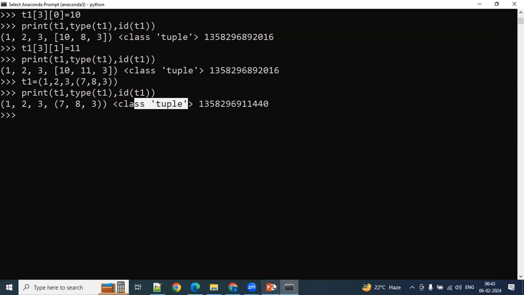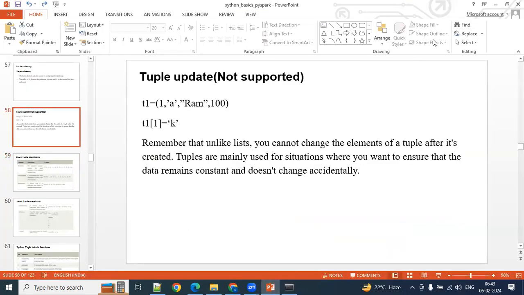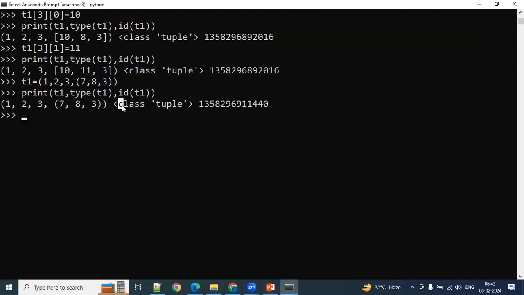And moving on. Since tuples are immutable here, we don't have any special methods to do something here. Except indexing and slicing, we don't have any other methods. We don't have any predefined methods except count and index.